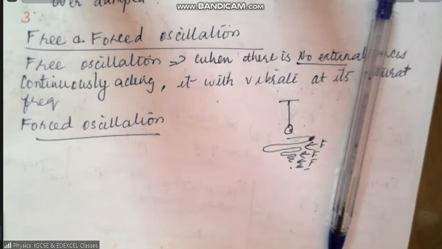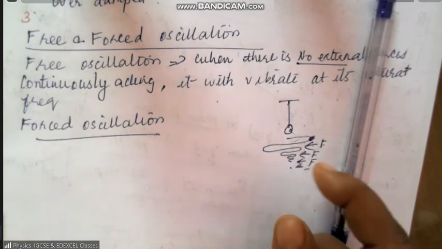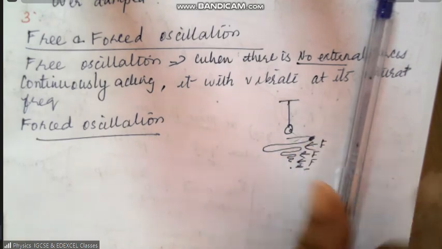So, free oscillation and forced oscillation. In free oscillation, all objects when vibrated will move with their natural frequency. Forced oscillation means you want to keep it swinging for a longer time, so we ask somebody to push you every time you turn. This is called forced oscillation.